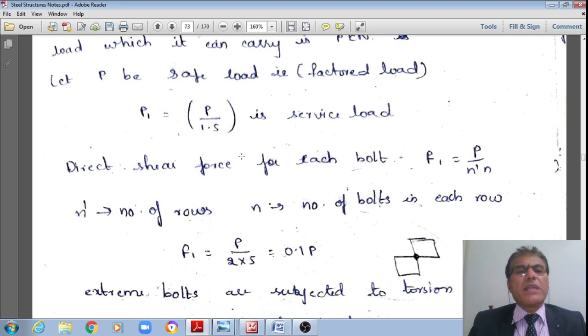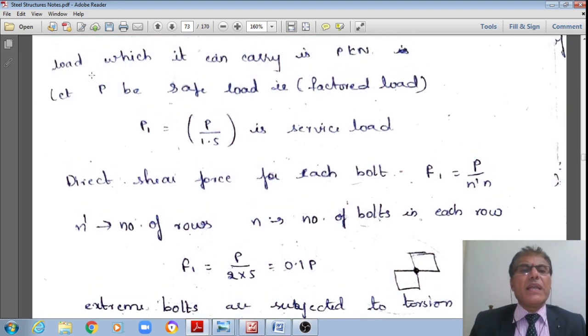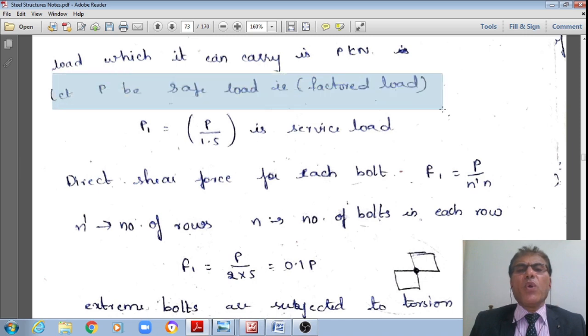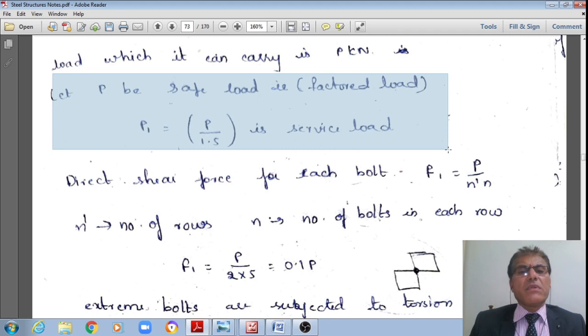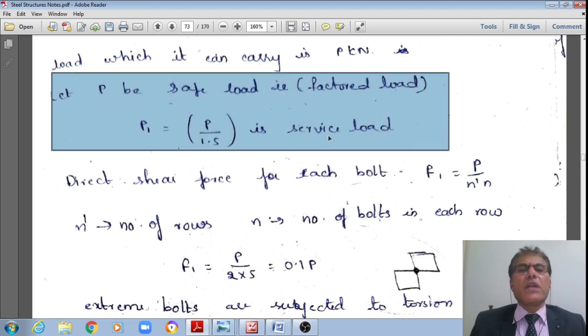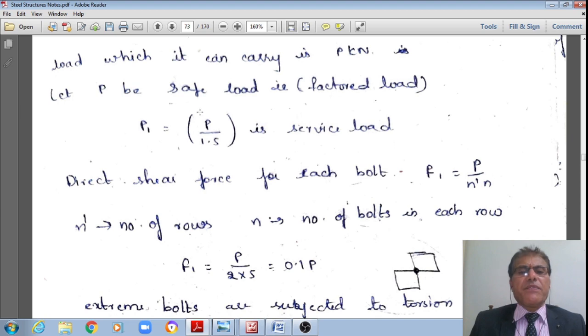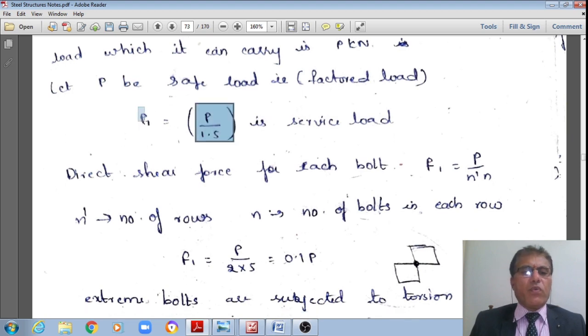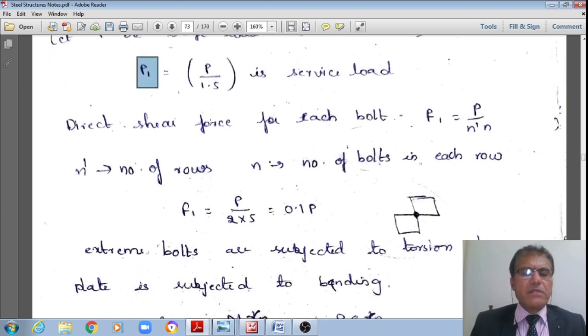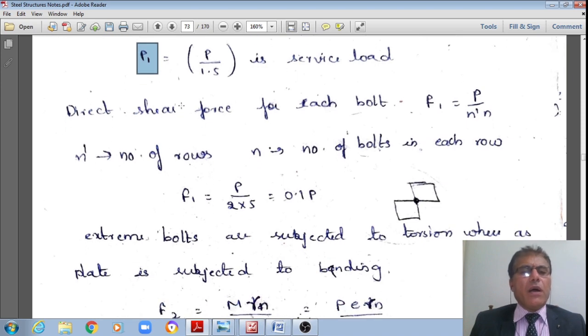Therefore now let us calculate both of these forces. Let P be the safe load or the factored load. The service load is equal to that divided by the partial safety factor for the dead and live loads. Therefore P1, the service load, is equal to the factored load divided by the partial safety factor 1.25. I want to find out what P1 is: how much working load I can put.